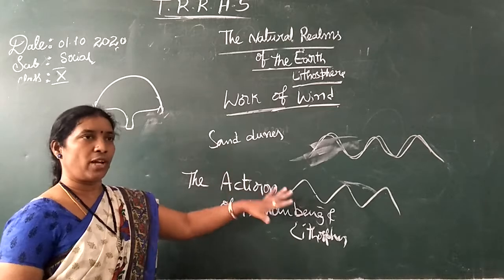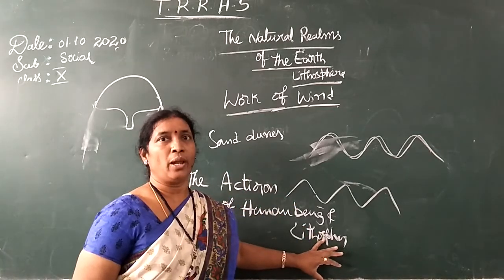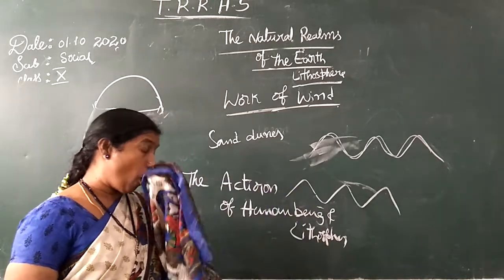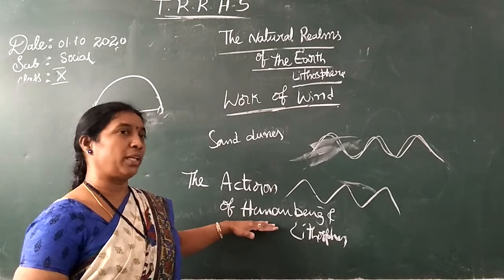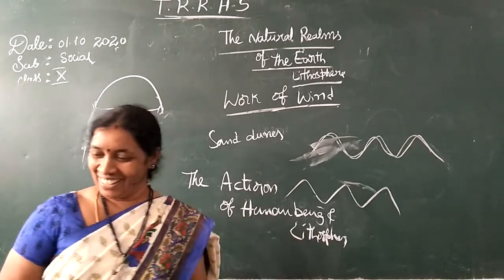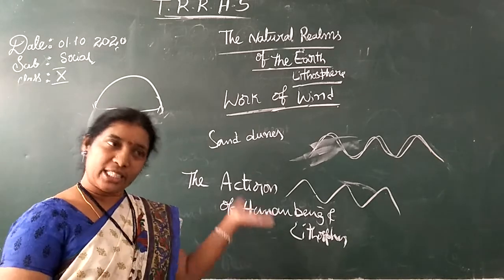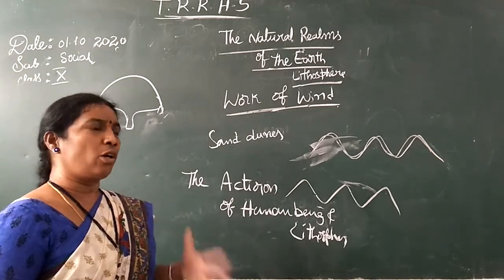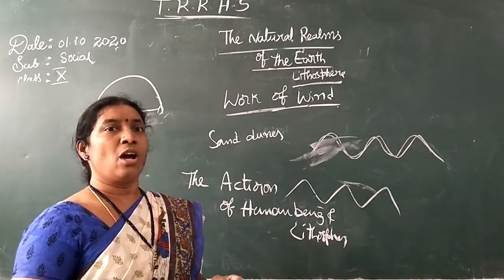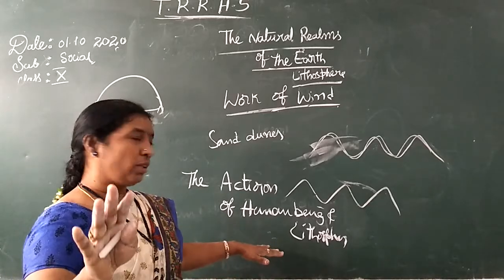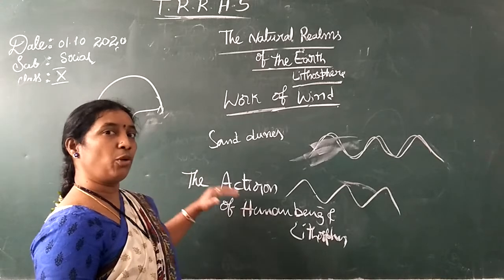There is a lot of influence of the biosphere on the lithosphere. The biosphere depends on the lithosphere. Then human beings, especially after the industrial revolution, made a lot of things and are using the lithosphere like anything. Digging of mines, cutting of forests and all. So that depends on human beings, how the action of human beings affects the lithosphere.